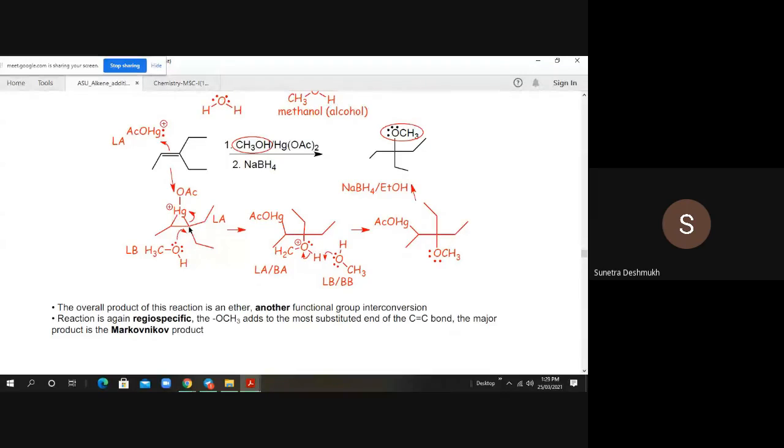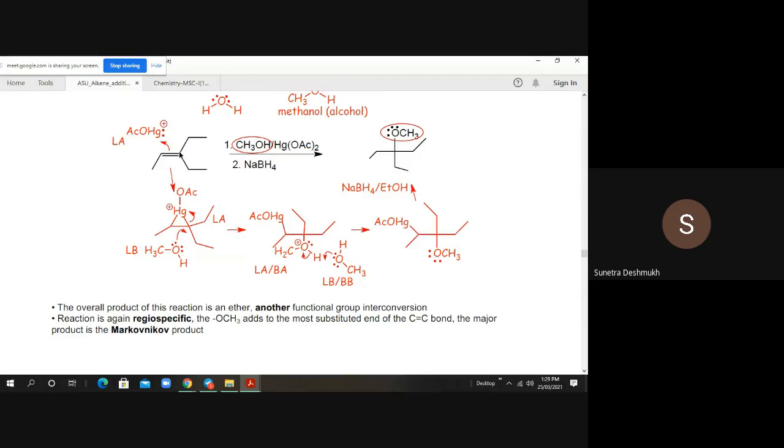Pay attention here. We can do the addition as per Markovnikov addition. Markovnikov addition tells us that the more substituted carbon atom is attacked by the bulky group. So here we are going to attach the OCH3 group to this carbon atom, where two ethyl groups are already present on the carbon-carbon double bond.